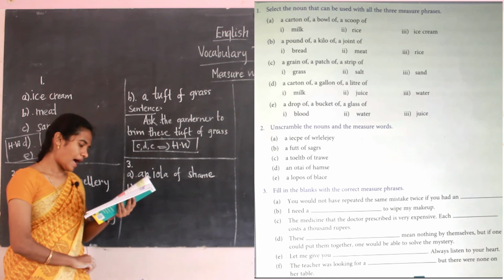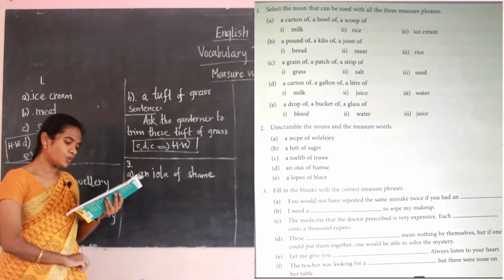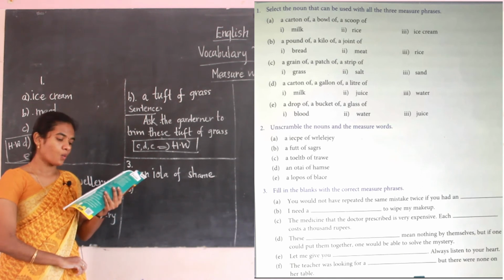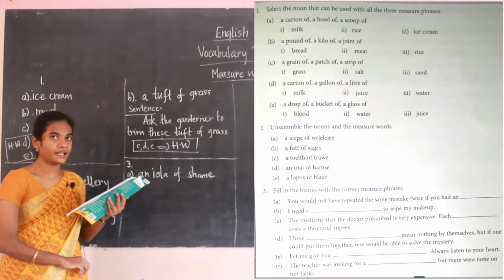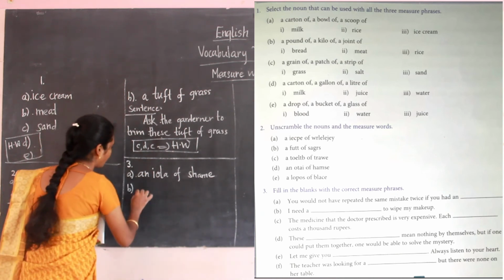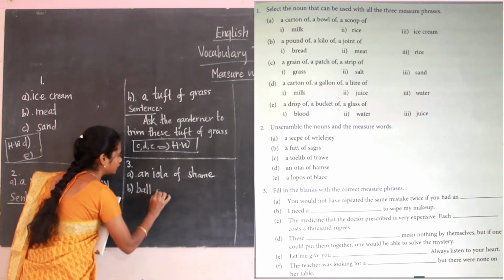Then next, B: I need a dash to wipe my makeup. I need a ball of cotton to wipe my makeup. Okay, a ball of cotton.